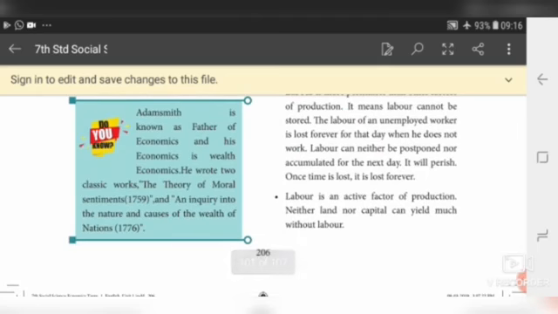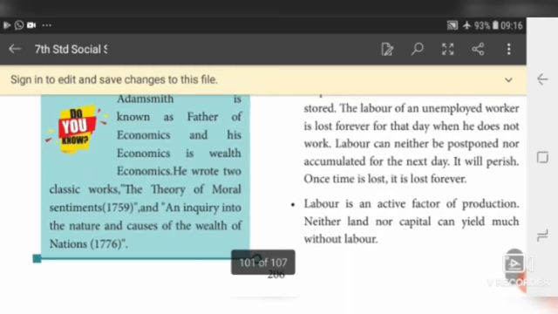Adam Smith is known as the father of economics. Note this one, a very important GK question. Adam Smith is the father of economics and his economics is wealth economics. This is also another important GK question. He wrote 2 classic works, The Theory of Moral Sentiments, written in the year 1759, and An Inquiry into the Nature and Causes of the Wealth of Nations, written in the year 1776.